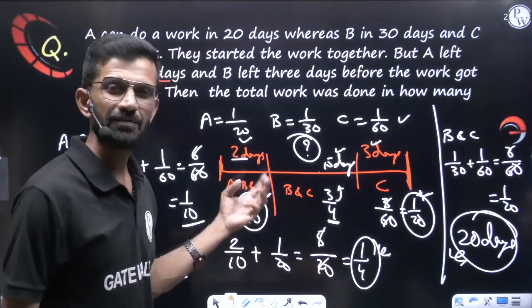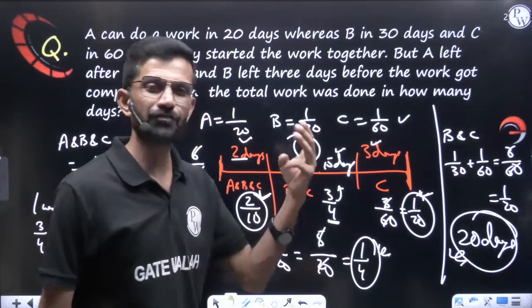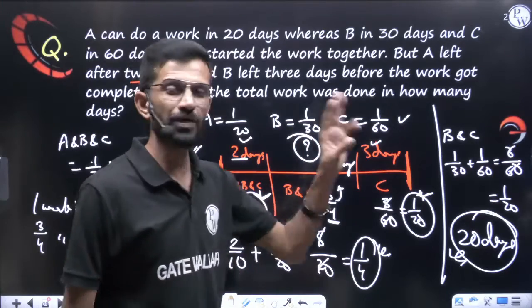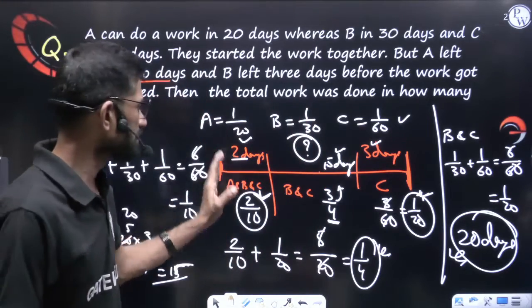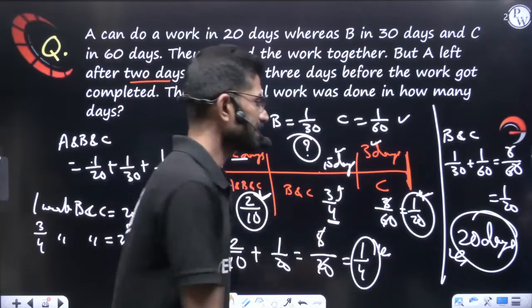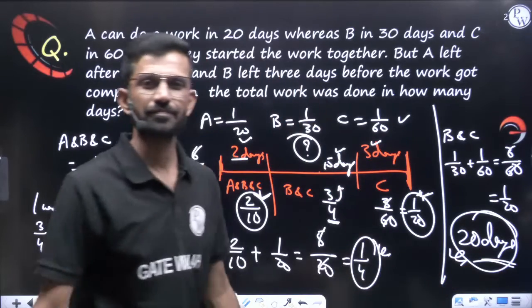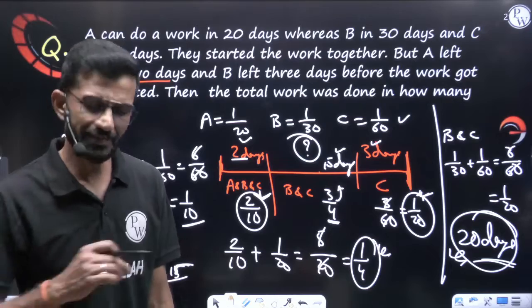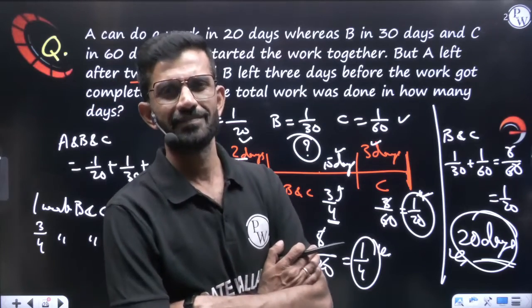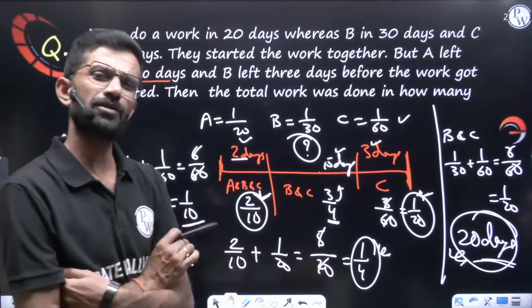So A, B, C worked for 2 days. B and C worked for 15 days. C alone worked for 3 days. So total time taken was 2 plus 15 plus 3, that is 20 days. But this thing you can do more easily. This is also correct, but you can do more easily.